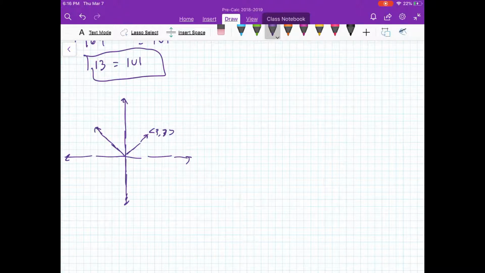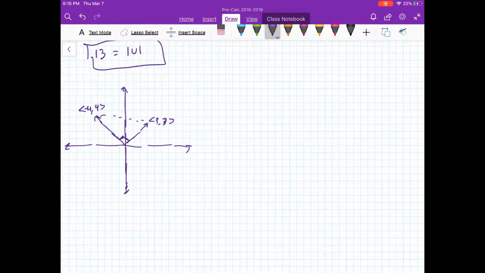Let's say that's negative 4, 4. Now you might see this already, but if you look at this carefully and draw a hypothetical triangle in between them, you would notice that there's a right angle right here. Now what would happen if we took the dot product of these two vectors?